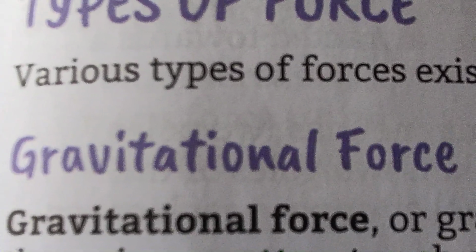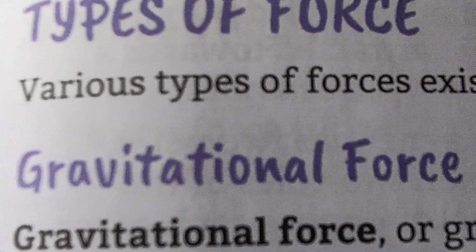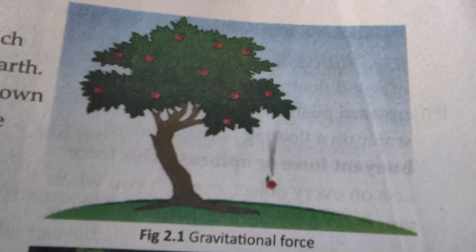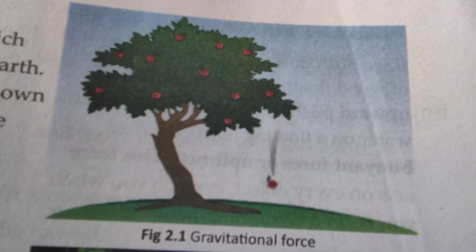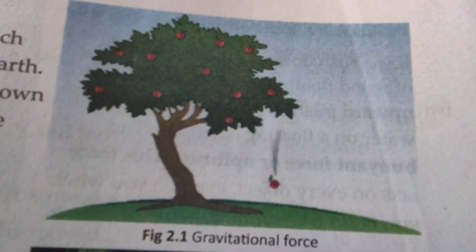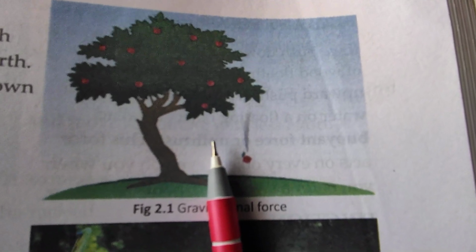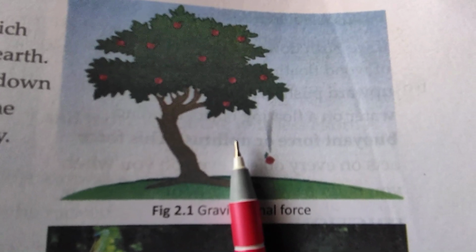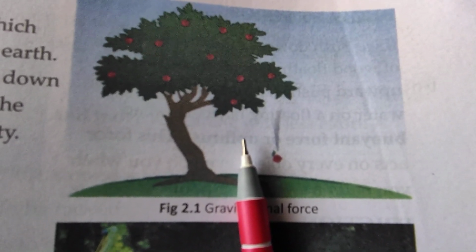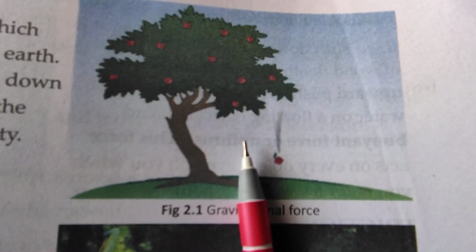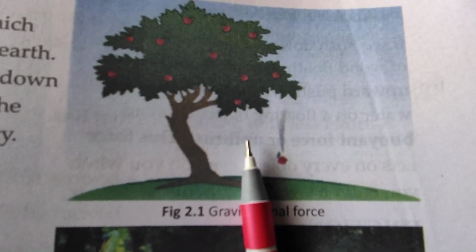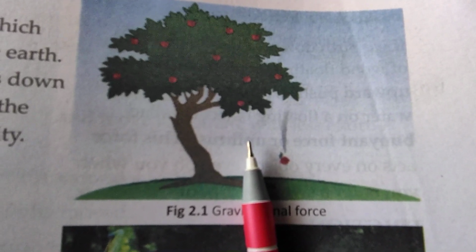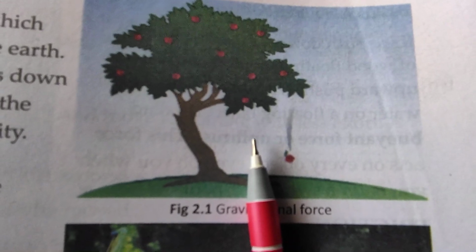Number one type is gravitational force or gravity. Gravitational force is the force which attracts objects to the center of the earth. Children, look at this picture. When an apple falls from a tree, the force of gravity pulls the apple towards the ground. So this gravity is a force on earth that makes things fall to the ground.